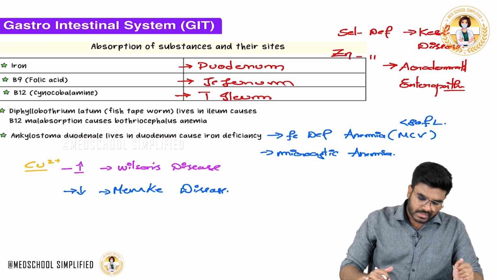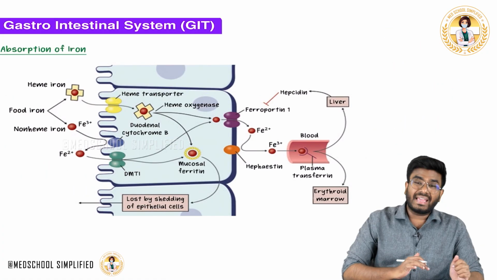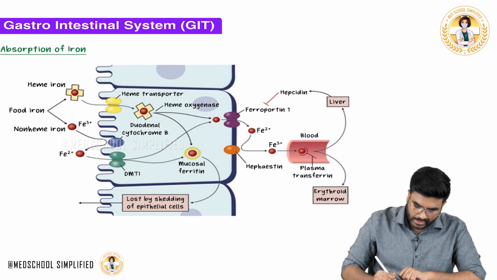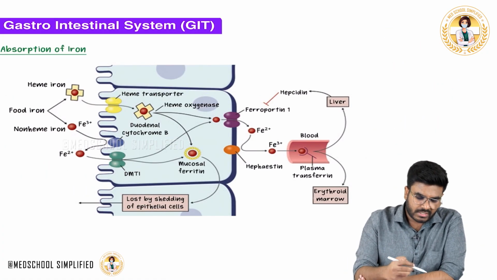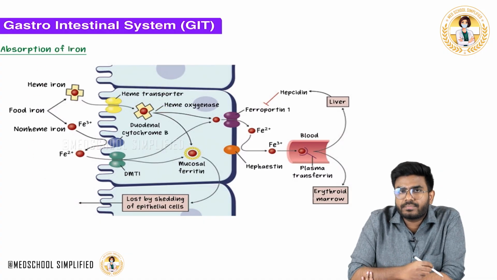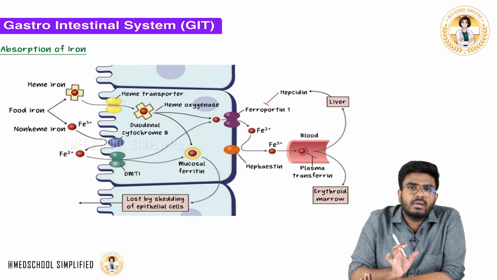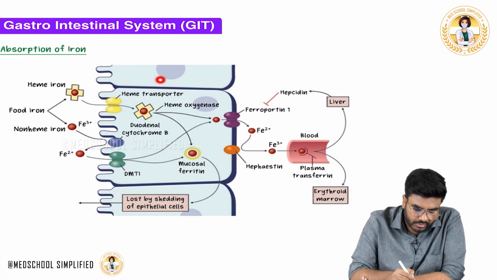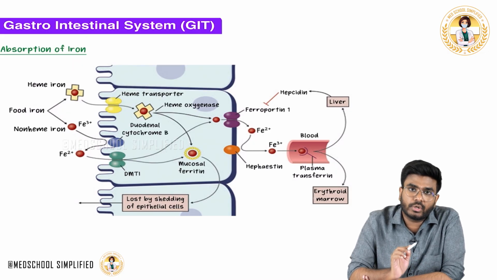Now let's discuss in more detail about iron. Look at this image. Here I am showing you the enterocytes. These are the enterocytes, and this is the lumen. I am focusing on the duodenum; these are the duodenal enterocytes. Why am I talking about the duodenum? Because I have already taught you that iron is absorbed in the duodenum.